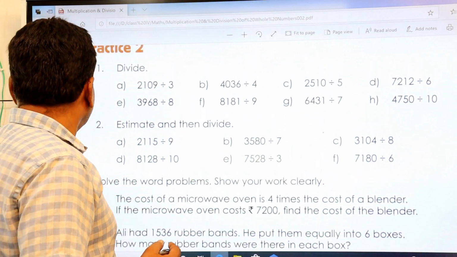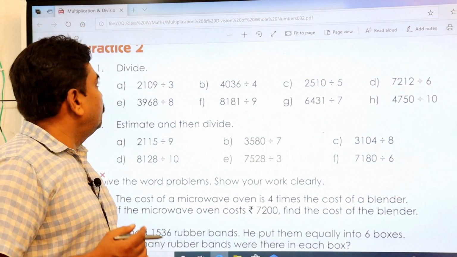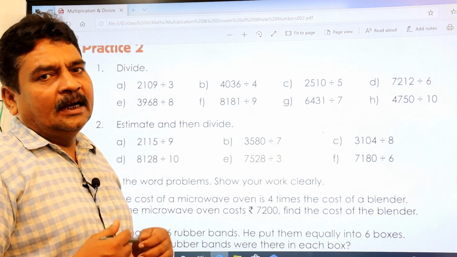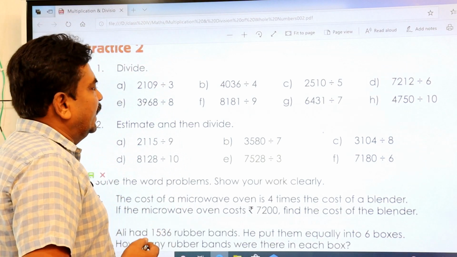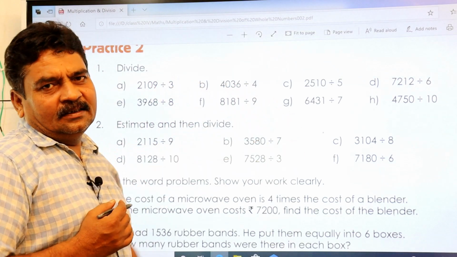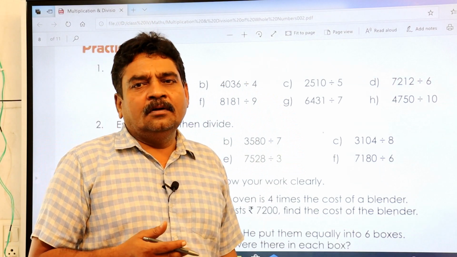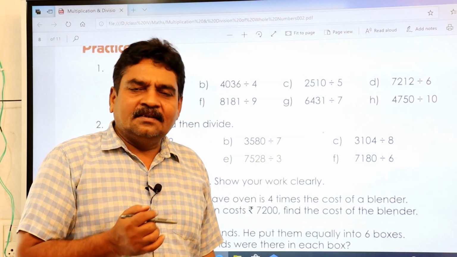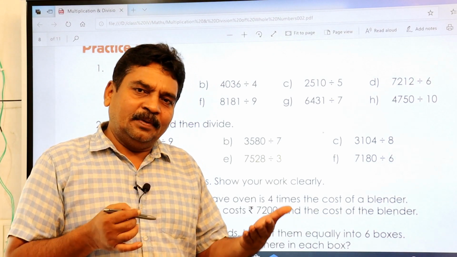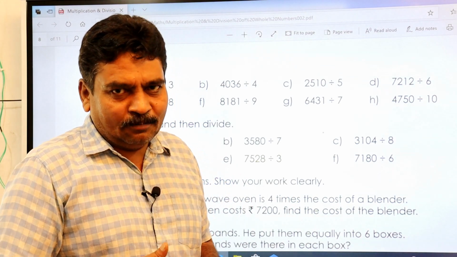Here, before solving the value, practice to divide. I think you people can do it. Even then, I'll show you at least 1 or 2 problems in this. The remaining you do by yourself. If you get any doubt, please ask me through WhatsApp. I'm going to explain again. Otherwise, I'll explain on paper, take a snap and send it to you through WhatsApp so that you can understand much better.